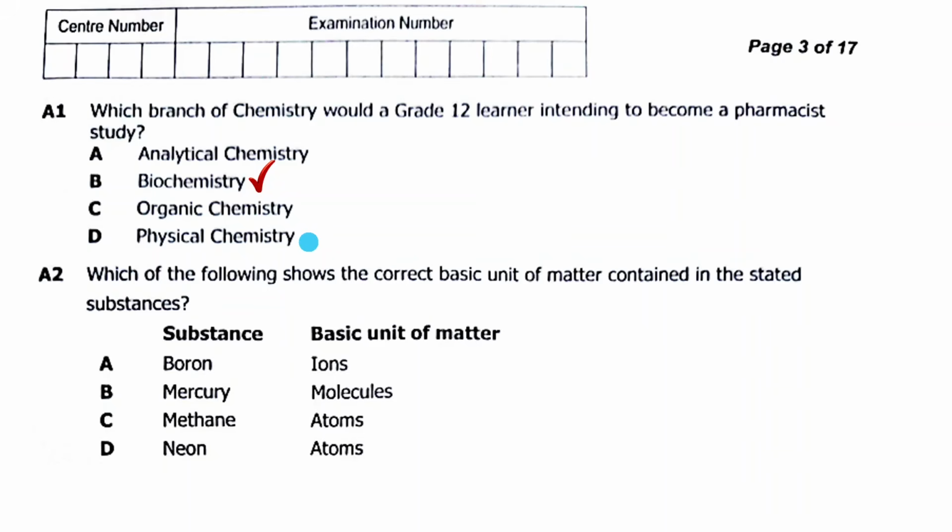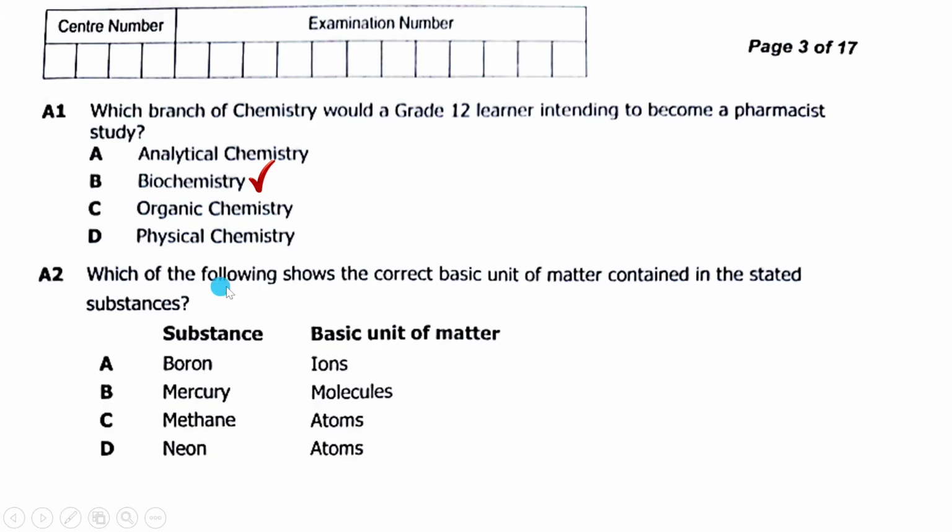When someone wants to become a pharmacist, what will be their job, or what will they encounter? They will study the chemistry involved in making drugs, like medicine, so to say. And for them to be able to understand how drugs work, they also have to understand how a human being works. To have these two fields in one, they need to study this field, which is known as biochemistry.